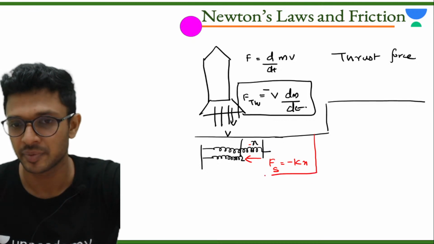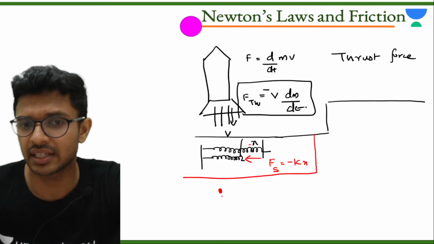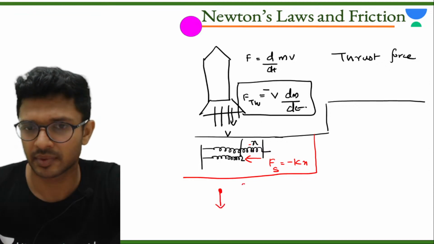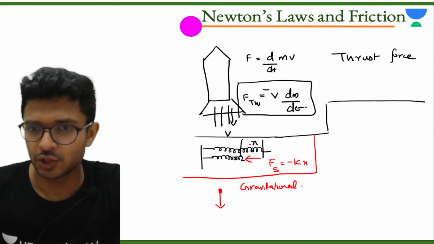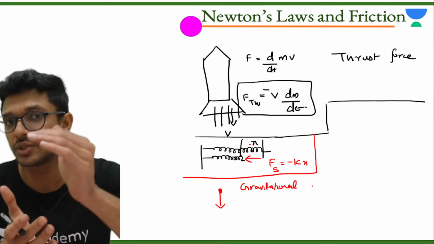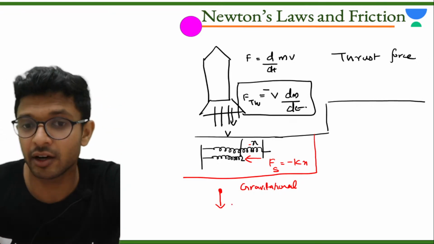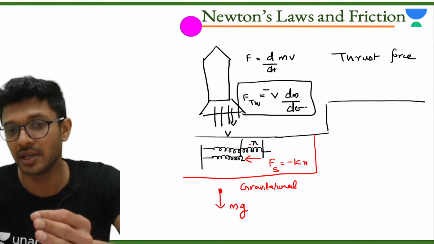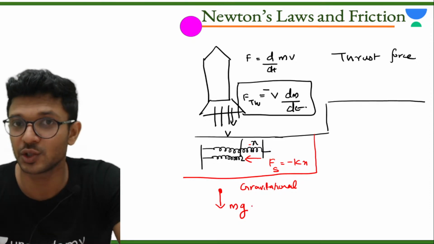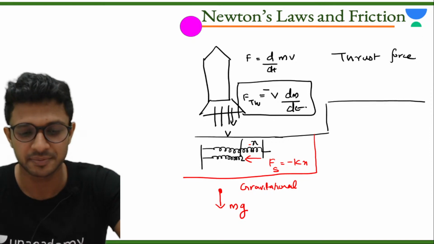Very important. Then the other force equation which you all know is gravitational force. Those who don't know, please write it down. Because of the gravitational force given by the earth on any given mass, the mass will have a force of attraction toward the center of the earth with the value of m into g, where g is acceleration due to gravity. Value is how much? 9.8 meter per second square.